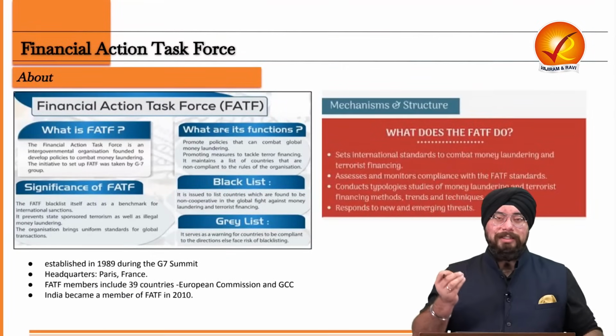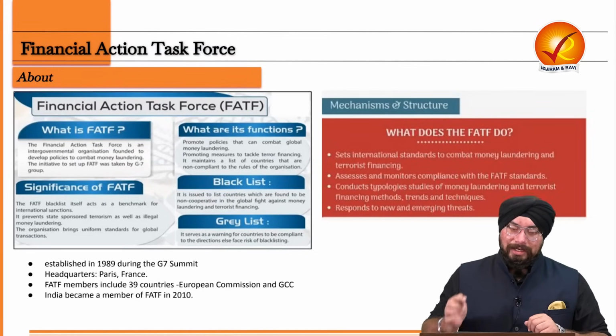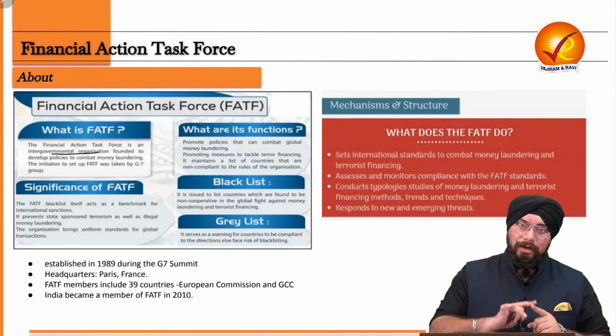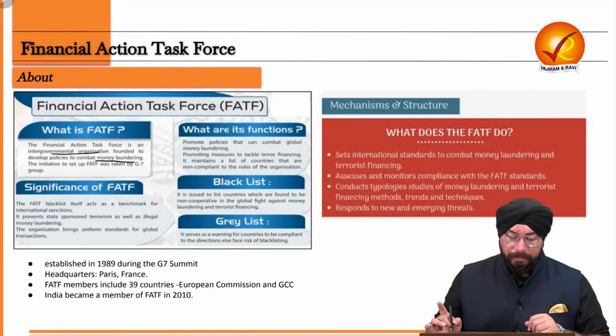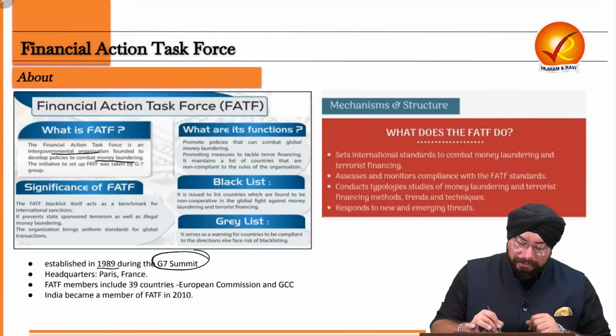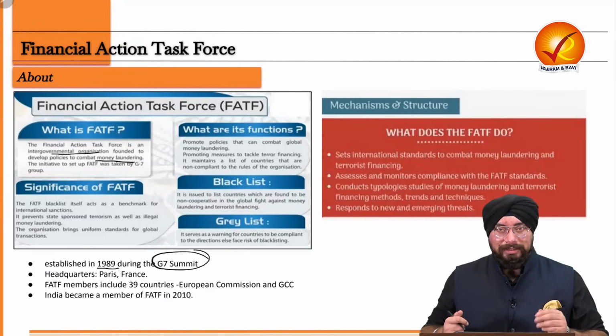Now let's move on to understand what is FATF. Financial Action Task Force is an intergovernmental organization whose main role was to prevent and combat money laundering in the entire world. It was established in the year 1989 during the G7 summit. Now let us understand a few factual things about this FATF.